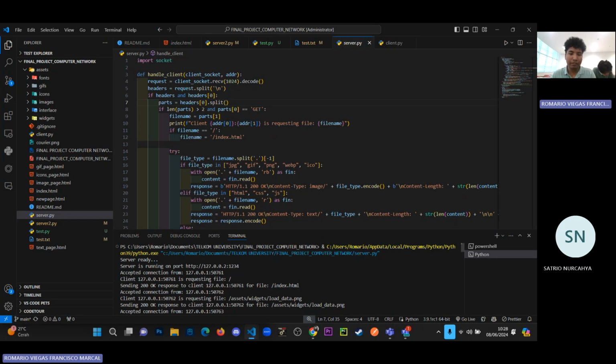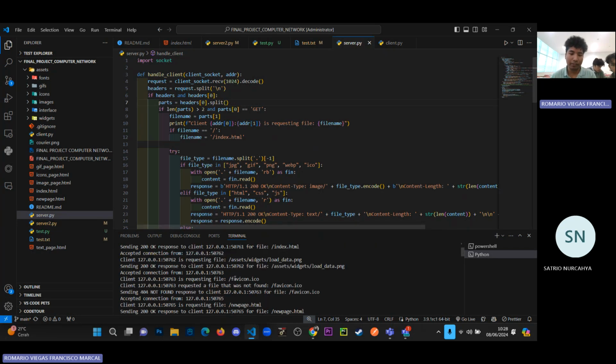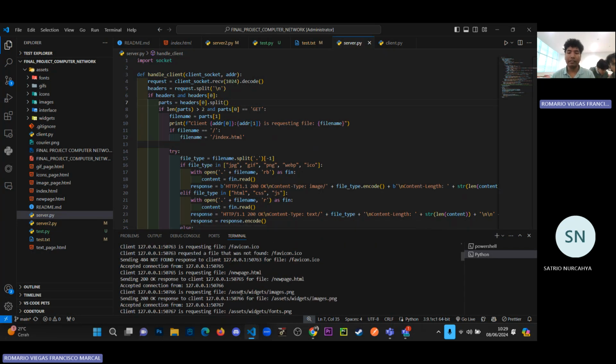Then the client requests the file, first of all, index.html. It's according to the default file that we already set up in our server. The client is also requesting load data.png. That's because the client pressed the load data button, as well as the other types.